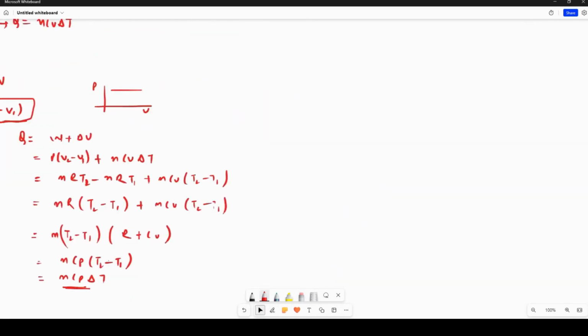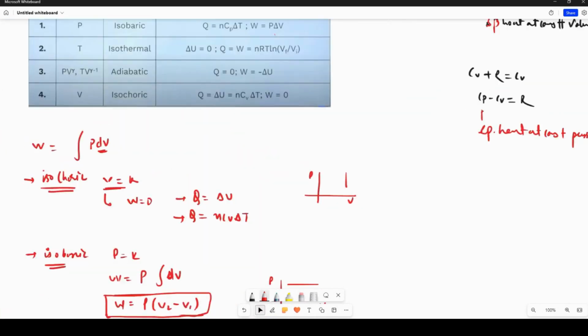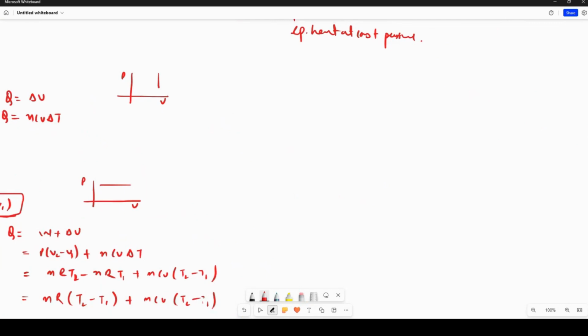The next process, isobaric is done, now we can do isothermal. The isothermal PV graph will look like this. Isothermal means temperature constant.